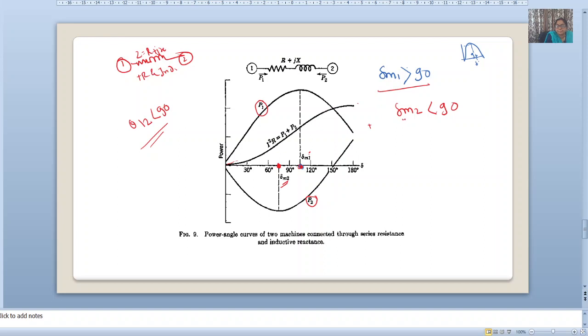Understood how this power angle curve is drawn considering the system having losses, and that too the first case, positive resistance and inductive reactance: the power angle curve of two machines connected through series resistance and inductive reactance.